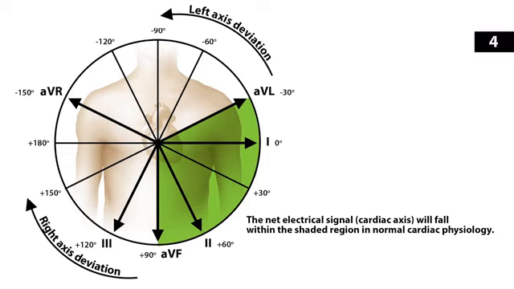Let's go through some of those. Let's say you had an ECG with a positive deflection of the QRS complex in aVL, which could be normal or maybe even abnormal as well. But there's also a positive deflection of the QRS complex in aVR. So this is going to be a left axis deviation, because that common area is likely going to fall somewhere between -30 and -90 degrees.